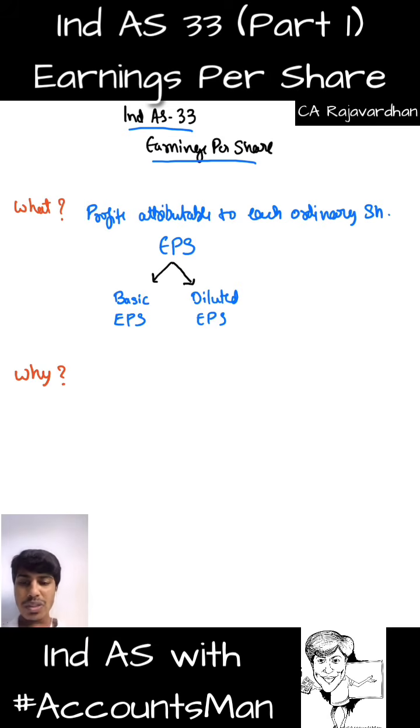So we need to do something called analysis. Analysis means identifying the relationship between two items. We find GP ratio, we find NP ratio, we find current ratio. All this is the analysis that we do as a part of ratio analysis. In fact, earnings per share also comes as a part of ratio analysis, wherein we analyze the relationship between two items, earnings and number of shares. The relationship between total earnings and number of shares gives us EPS.